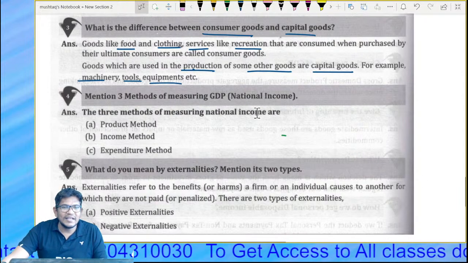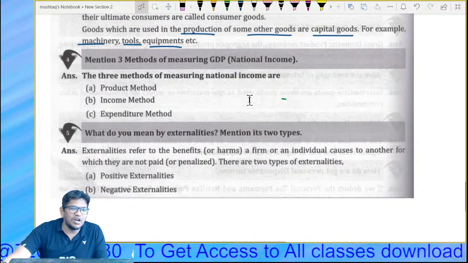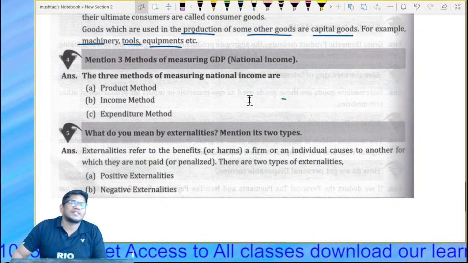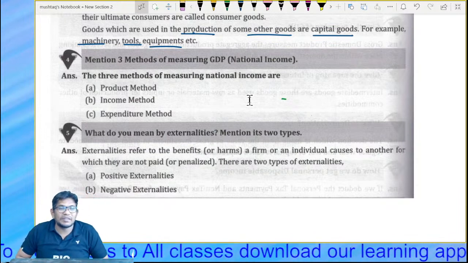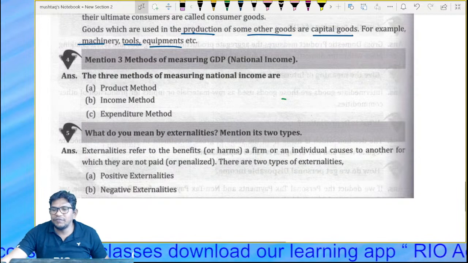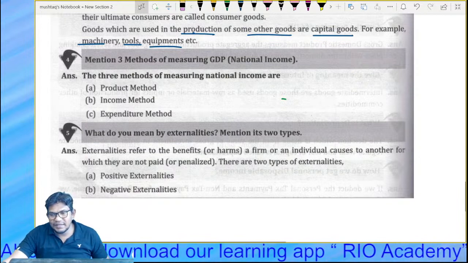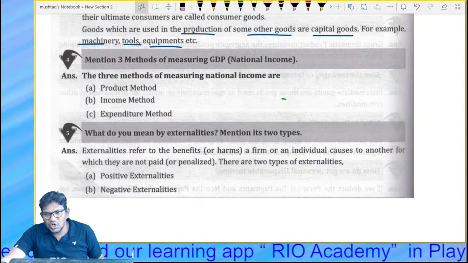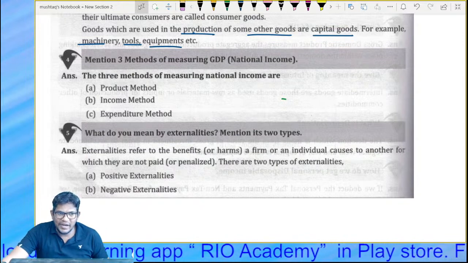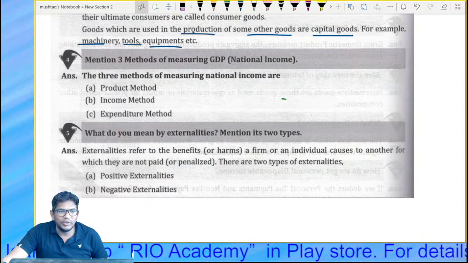All right. Next comes: mention three methods of measuring the GDP. We have discussed the product method, the expenditure method, and the income method. In upcoming classes we will go through all these in detail, how we should write them. But for two marks, this is more than enough.